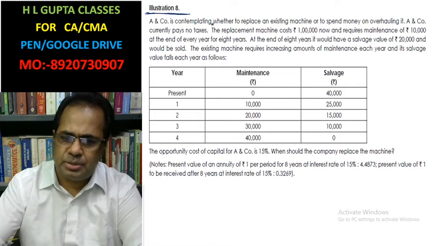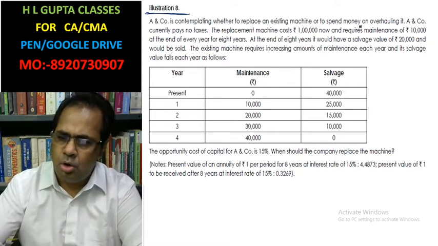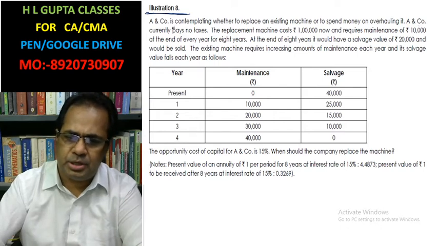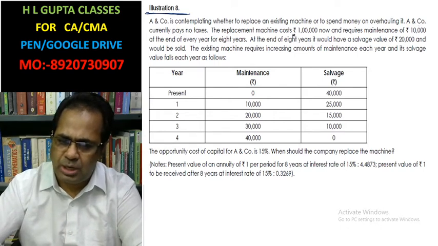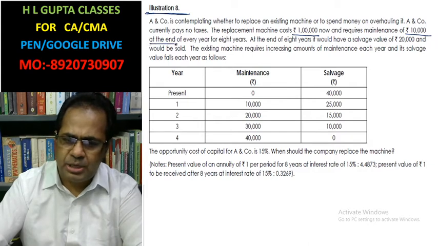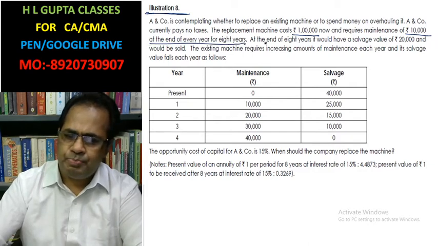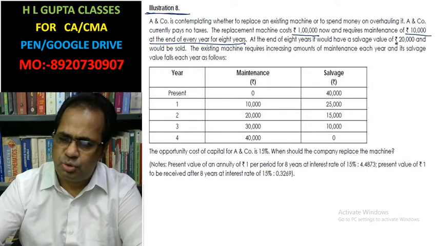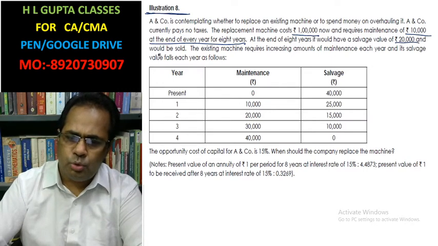A and company is contemplating whether to replace an existing machine by spending, or to spend money on operating it. A and company currently pays no taxes and the replacement of the machine costs rupees 1 lakh. The required maintenance cost is rupees 10,000 at the end of every year for 8 years. At the end of 8 years, it would have a salvage value of rupees 20,000 and would be sold.